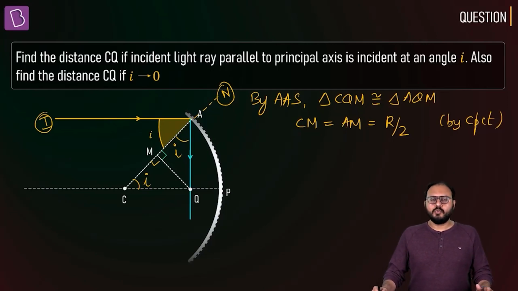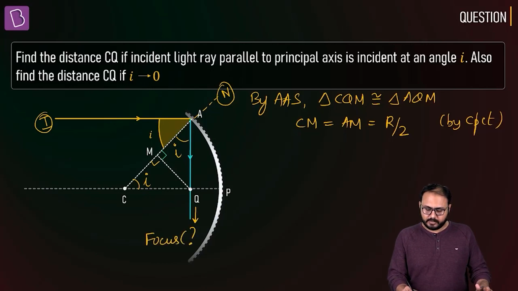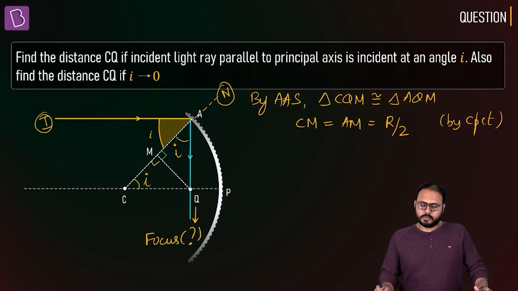Then what is your CQ, or your PQ? You are saying this should be the focus, right? Because it is fitting the bill. So what is your CQ? Your cos I is equal to what?